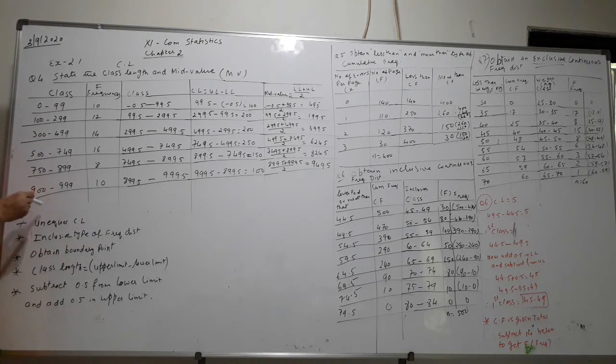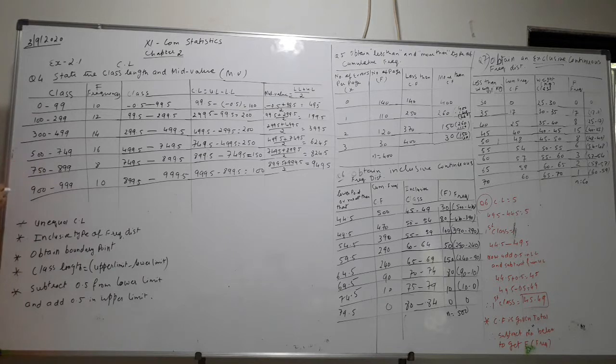Looking at the frequency distribution, you will come to know that the upper boundary point of the first class and the lower boundary point of the second class are different numbers. You can see that the difference between 100 and 99 is 1, and when you divide 1 by 2, you will get 0.5.